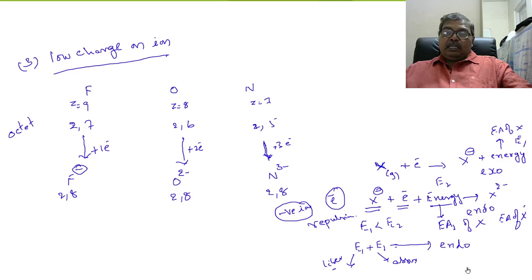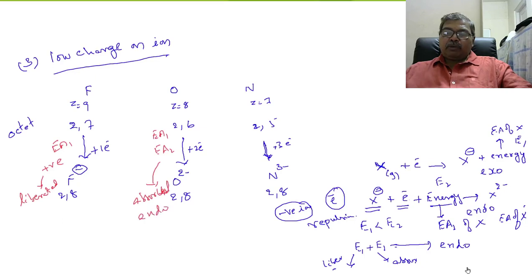Clear? See here, first electron affinity, this is positive. Energy is liberated. EA1 is liberated, EA2 is absorbed, and the overall process is energy absorbed, therefore it is an endothermic process, this is an exothermic process.